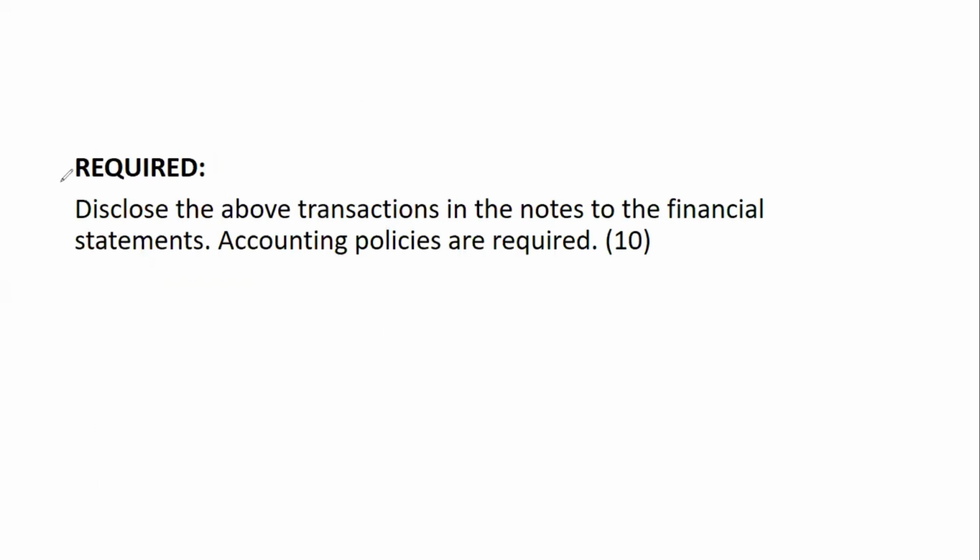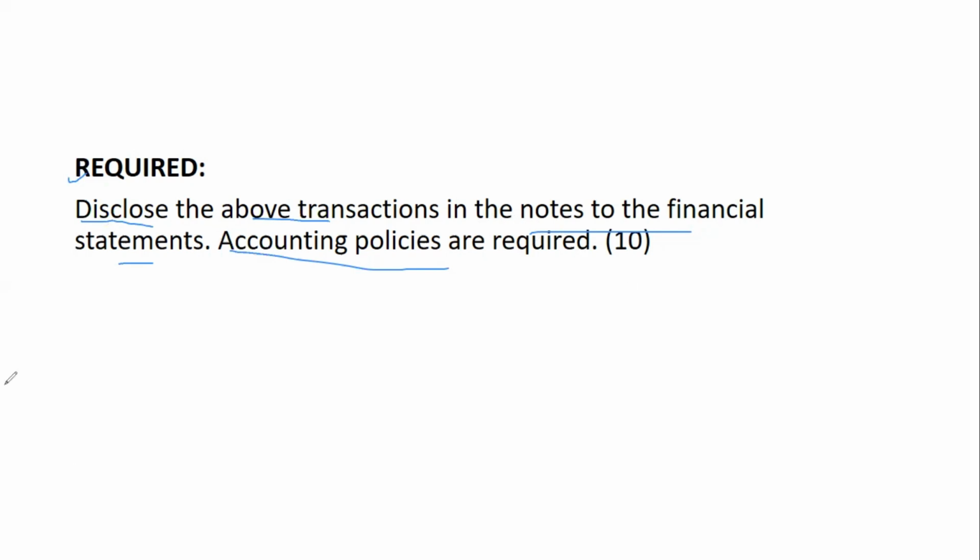Now, back to our question. We are required to disclose the above transactions in the notes to the financial statements. Accounting policies are required. That means we should prepare notes to the financial statements. The accounting policy should also be disclosed in the inventories, and profit before tax notes should be disclosed as well.